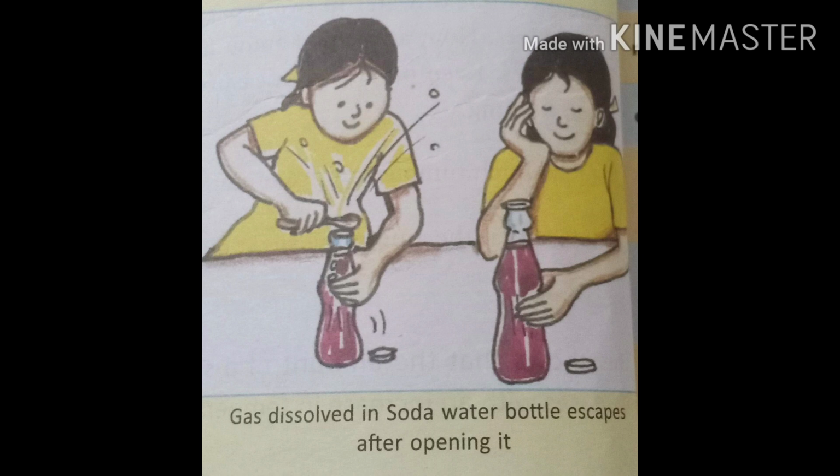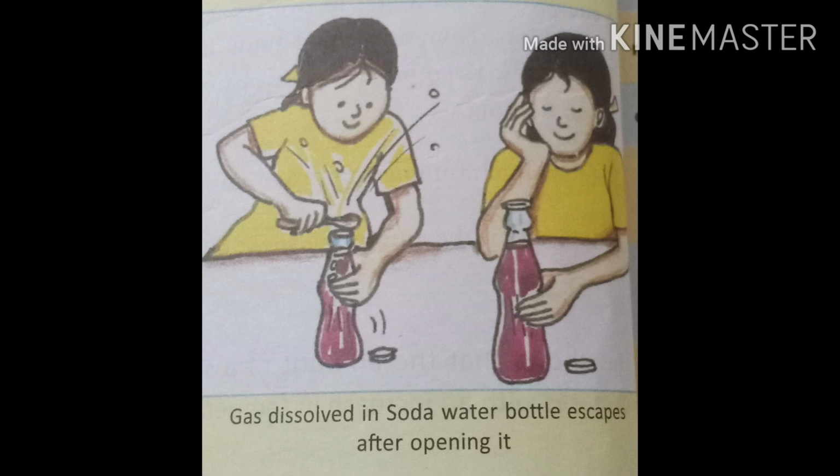Gases like helium and hydrogen will never dissolve in water, while some gases will be able to dissolve in water. The solubility of a gas in water decreases when there is an increase in its temperature. Meaning in hotter water, at higher temperature, there will be less chance of solubility of gases.